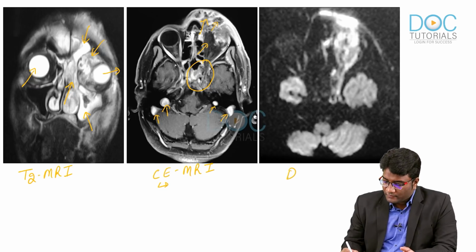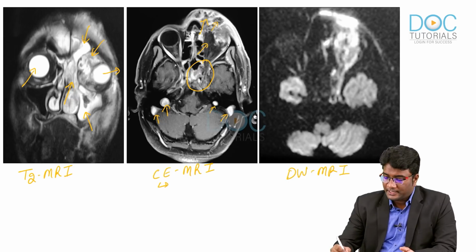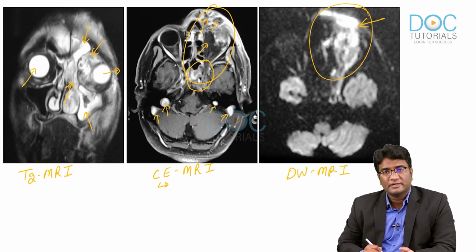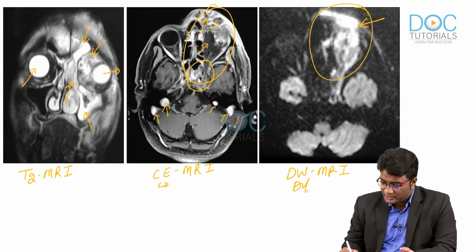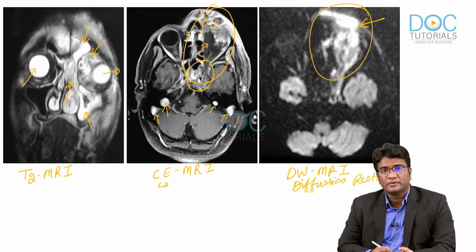And this is a diffusion weighted MRI. This diffusion weighted MRI is showing you this area of the infection showing a diffusion restriction. So, there is a diffusion restriction that you are noting on these images. So, this is how you will see it on the MR images in mucormycosis.